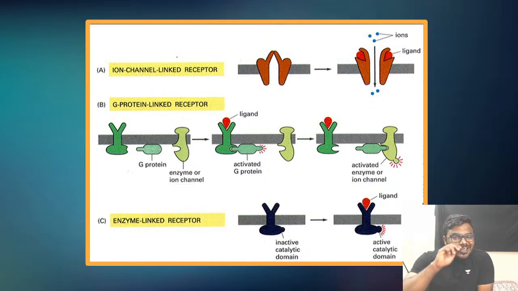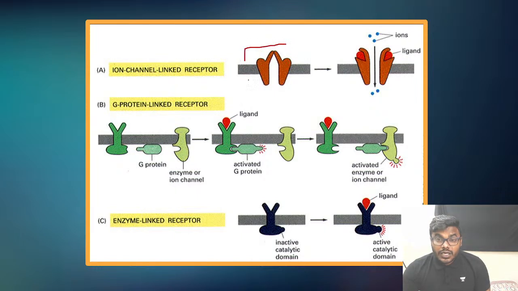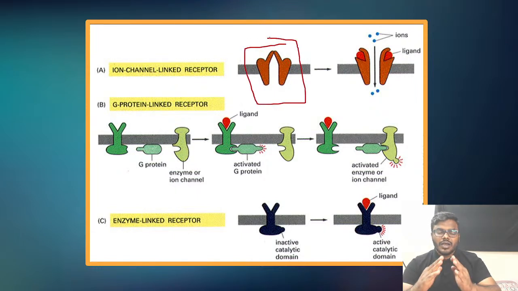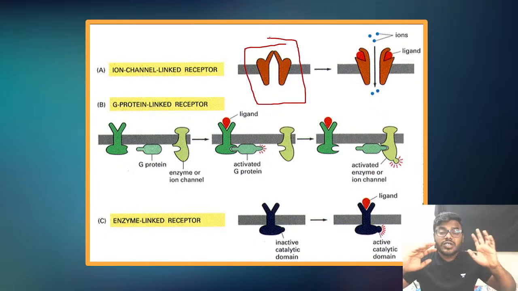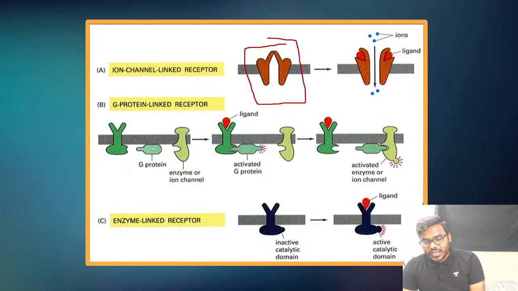So let's try to understand them one by one, first briefly. Okay, ion channel linked receptor. What's the point you have to understand? Ion channel linked receptors, friends. Remember everyone, these ion channel linked receptors are closed every time. They are never open actually. They will be closed every single time. Friends, they will be opened only whenever a ligand comes and attaches. What is a ligand? It's a signal molecule. You can also call it a primary messenger. Anything we can say.